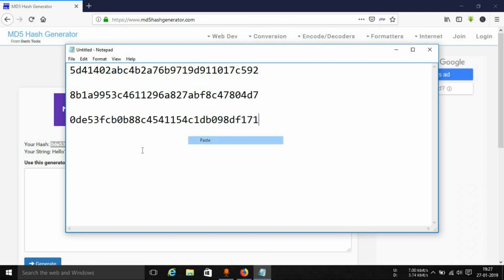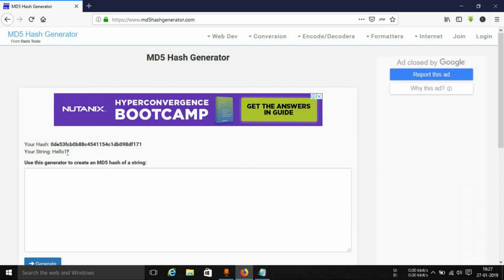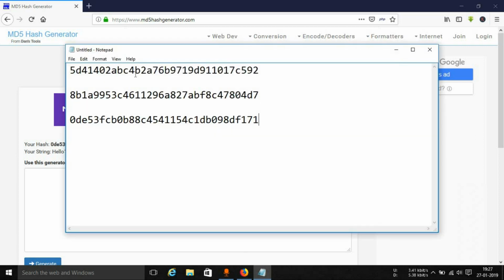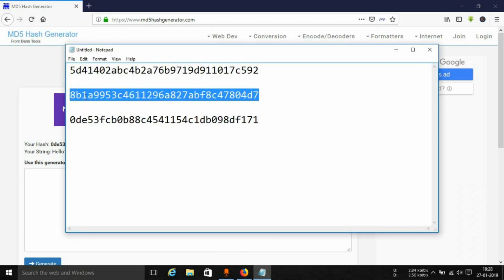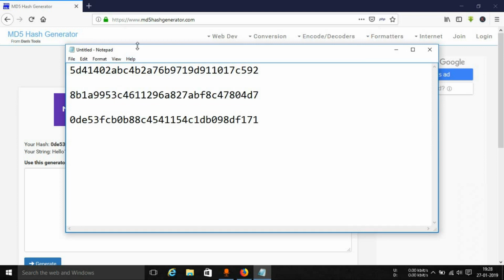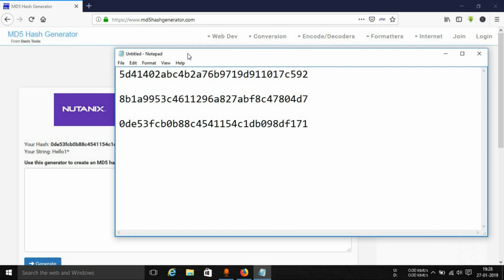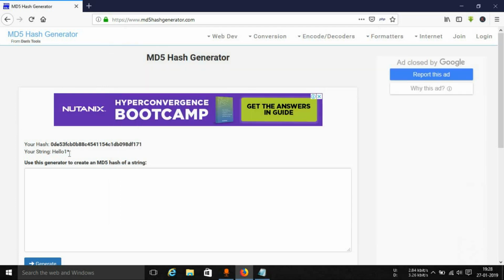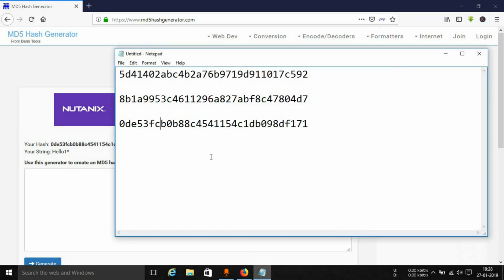And this is the hash that has been generated this time, because as you can see, the three hashes are different, but I didn't change much. In the first case it was everything in small letters. In the second case the first letter was capitalized, and in the third case I just added the number 1 and the star. So as you can see, if you just change one thing, it makes a hell of a difference.